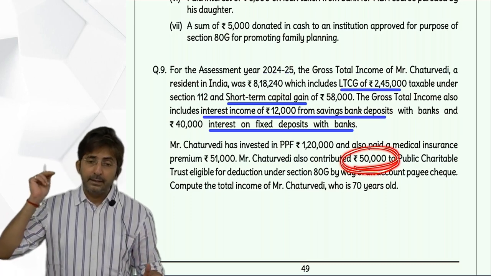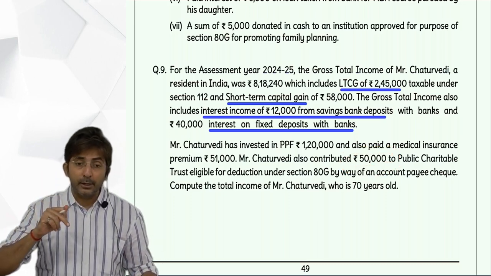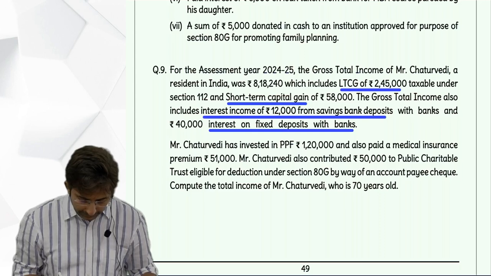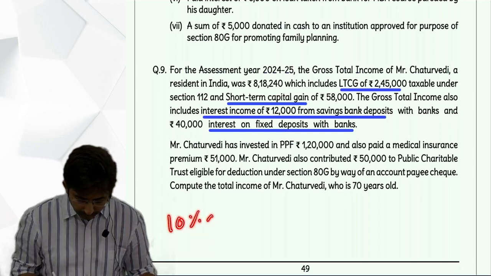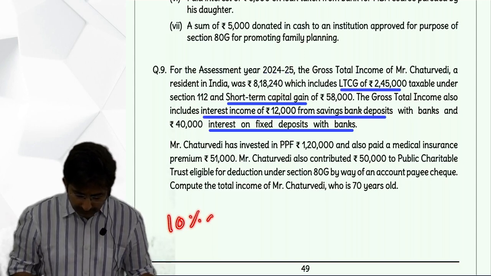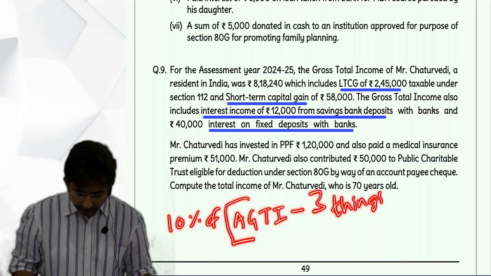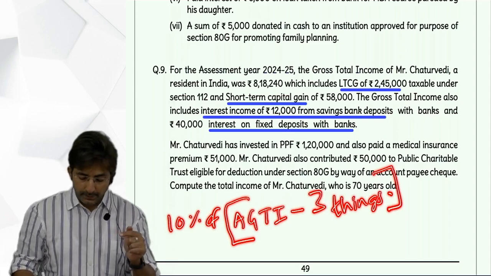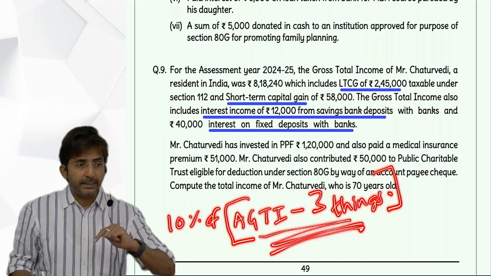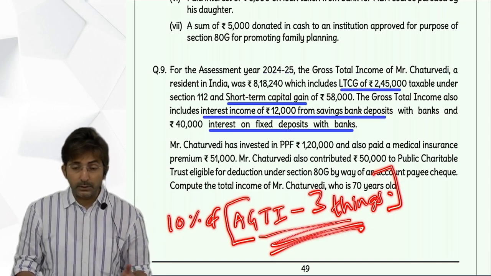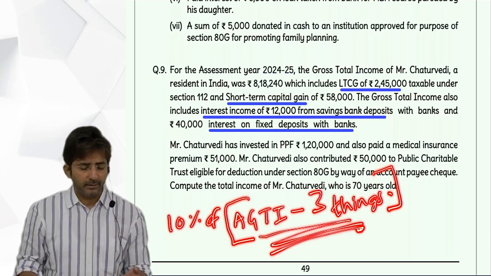Compare with 10% of what? Yes, I told you like this. 10% of AGTI minus 3 things. You know, to calculate 10%, you have to minus 3 things from AGTI, then you calculate 10%. So tell me which was the 3 things which you minus in AGTI?